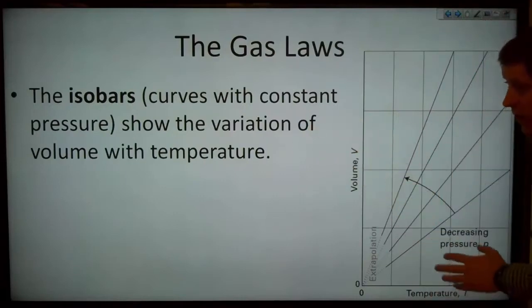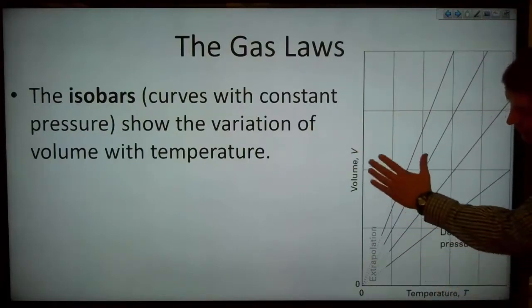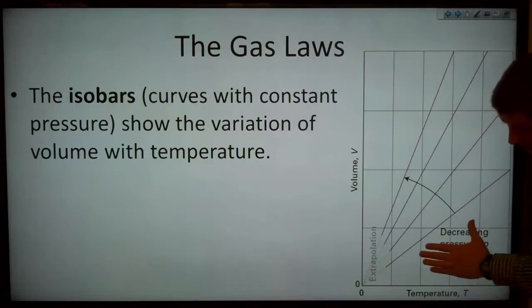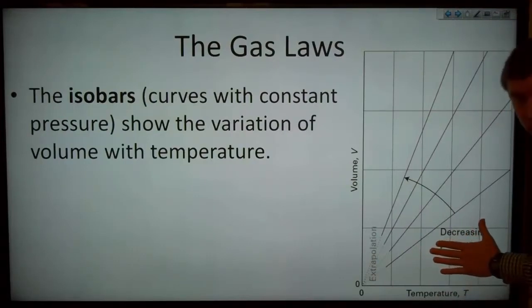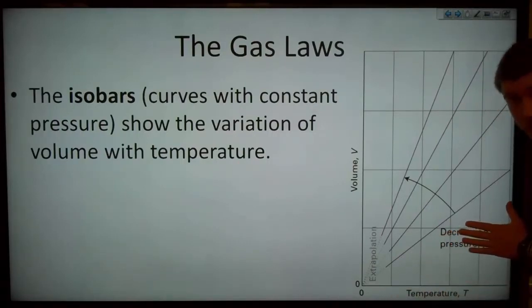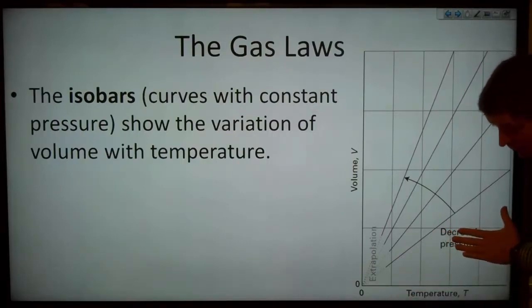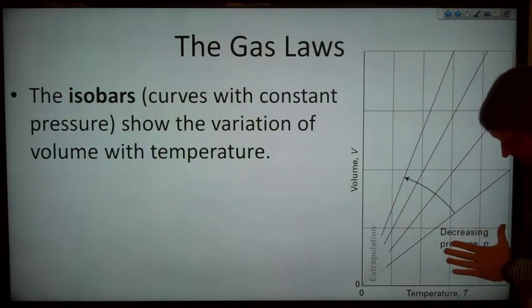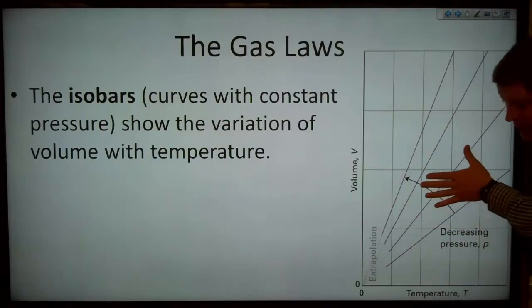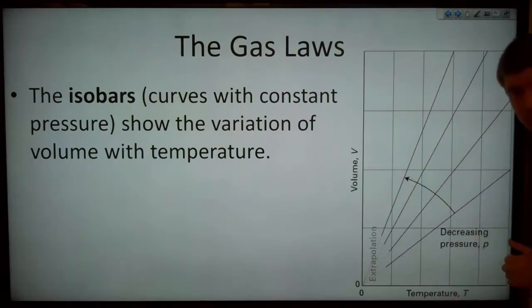And they'll show the variation of volume with temperature. So we've got volume here, temperature down here. And at any one pressure, as we increase the temperature, we increase the volume. And that's going to be increasing linearly. And as we decrease the pressure, then that volume gets larger for that same temperature.